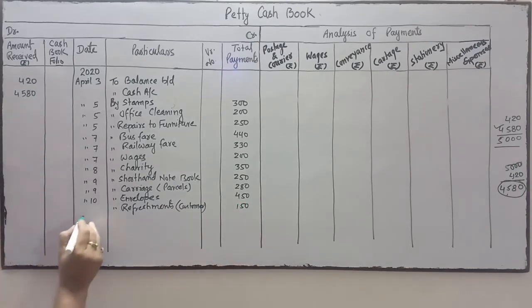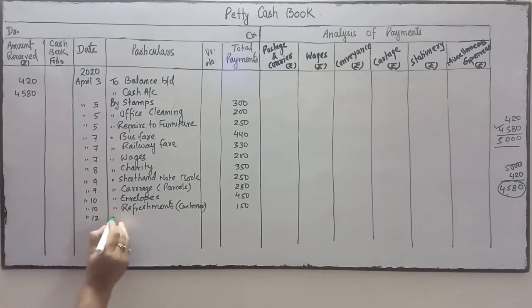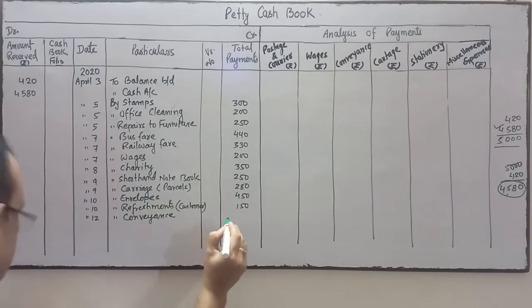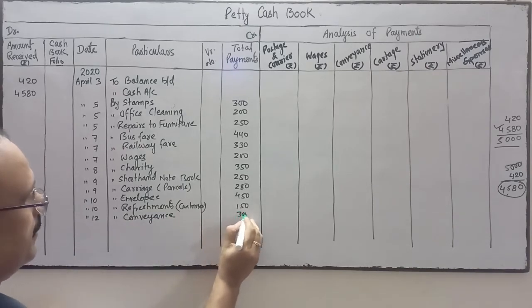Next is April 12. Next is conveyance. Conveyance is 300.